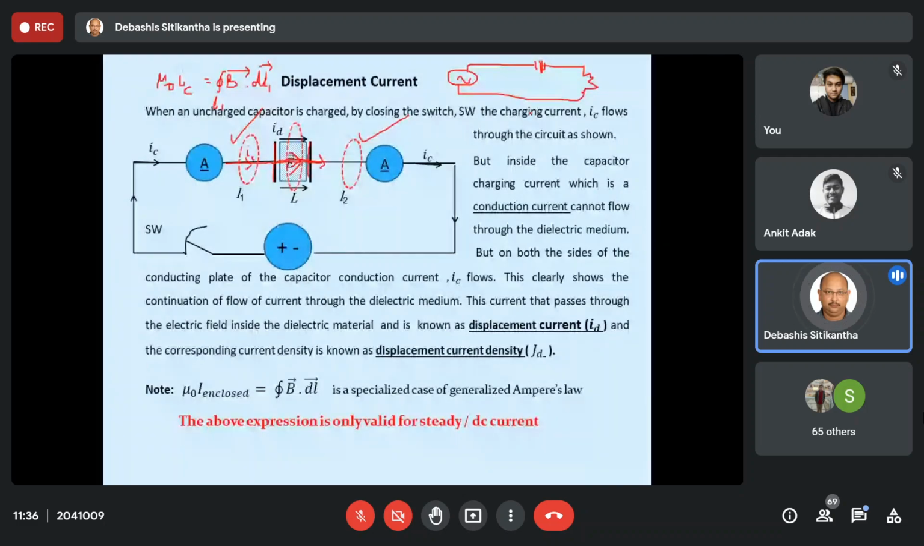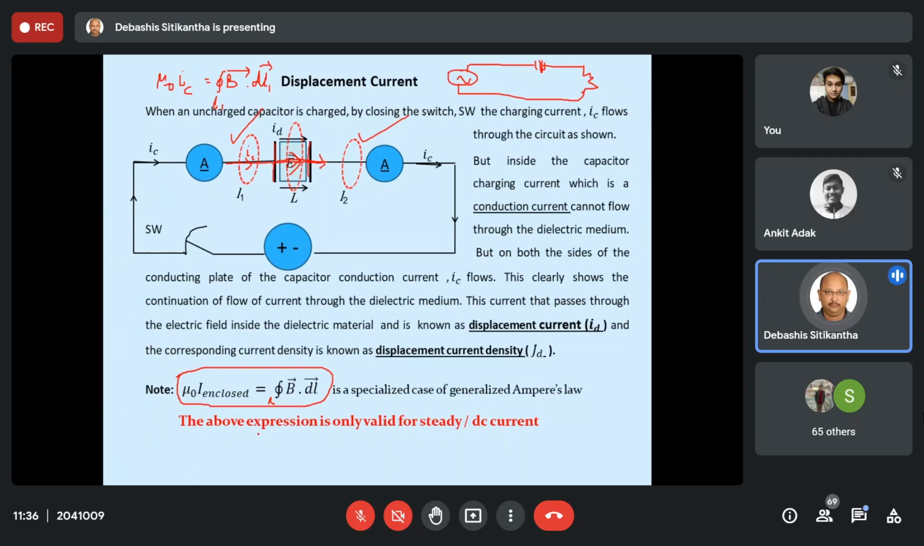Okay, before that, let me make a clear-cut point that μ0 I enclosed is equal to the closed line integral of B vector dot dl vector. This equation we have already studied and we were telling that it is Ampere's law. But the truth is that it is a specialized case of Ampere's law. Why is it a specialized case? Because this particular expression of the law is only valid for steady DC current.